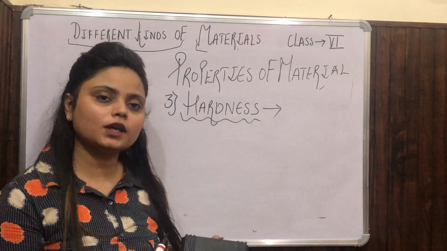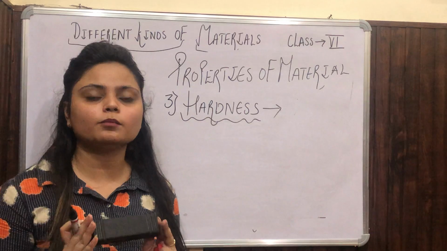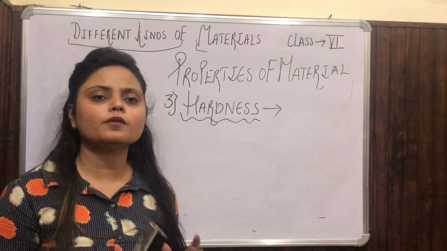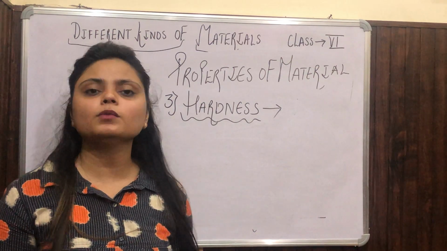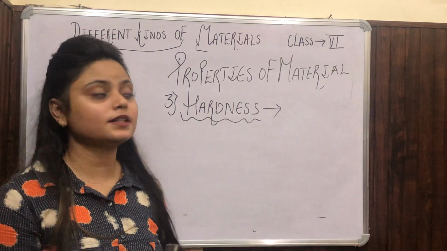The wooden duster, you can see it is kind of made of plastic, but still it never compresses. And the cotton ball is very soft, it compresses.